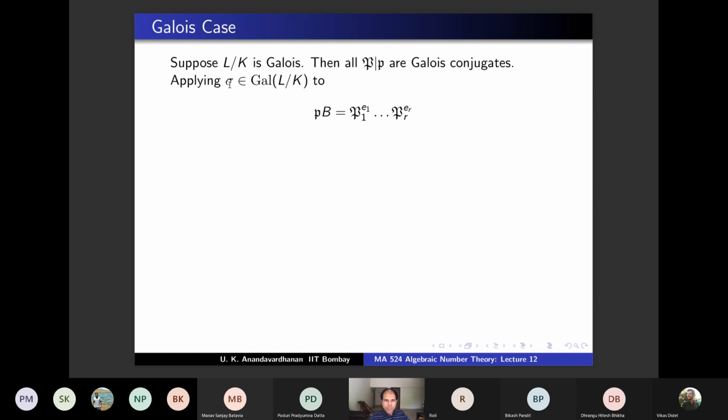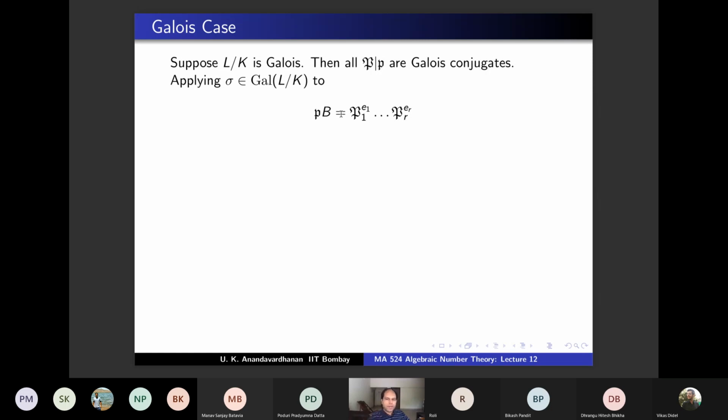So you can choose a sigma such that beta 1 and beta 2 are interchanged. So you will get P1 power E1, P2 power E2, etc. equal to P2 power E1, P1 power E2, if you choose a sigma which interchanges P1 and P2. So from that you can conclude that E1 equals E2, because factorization is unique.